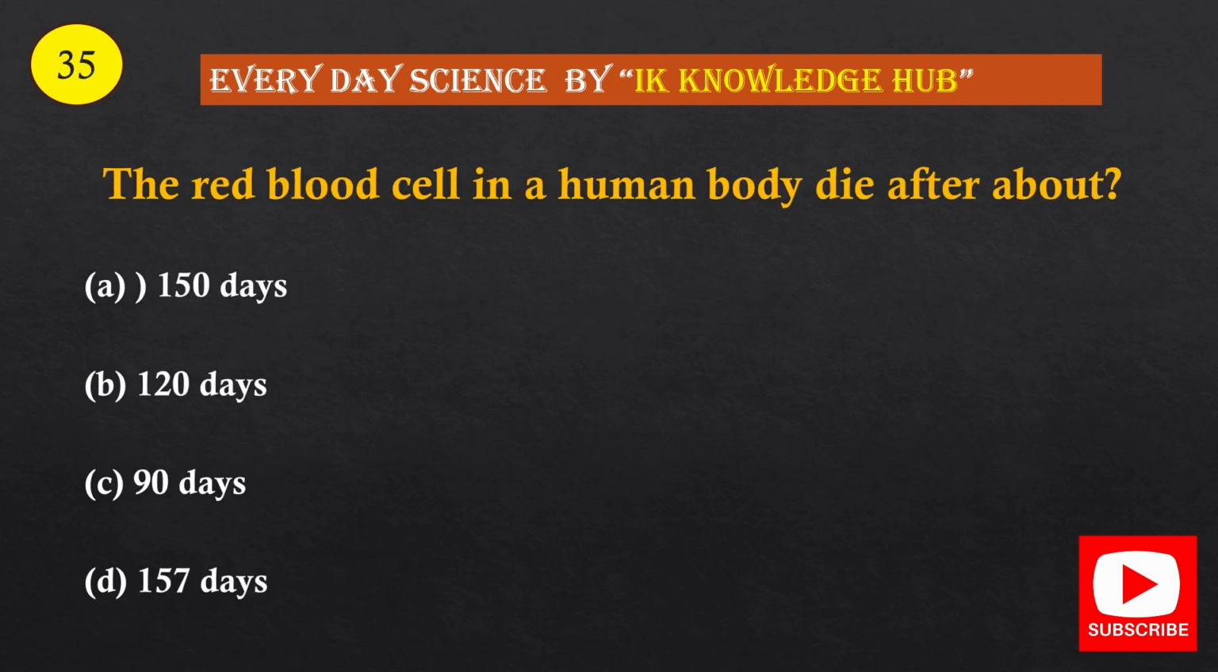Question number 35. The red blood cells in a human body die after about: option A, 150 days; option B, 120 days; option C, 90 days; option D, 157 days. And the correct option is option B, 120 days.